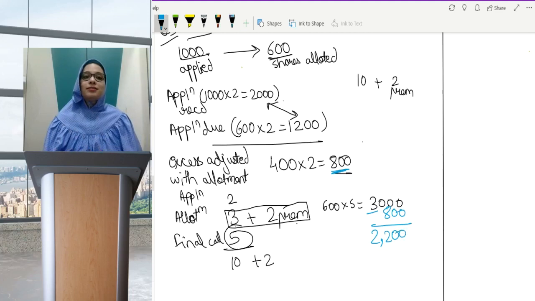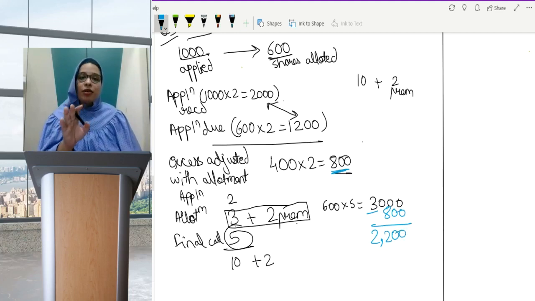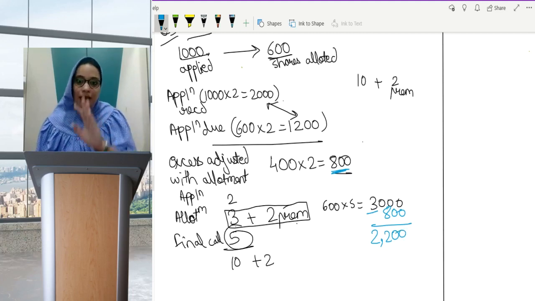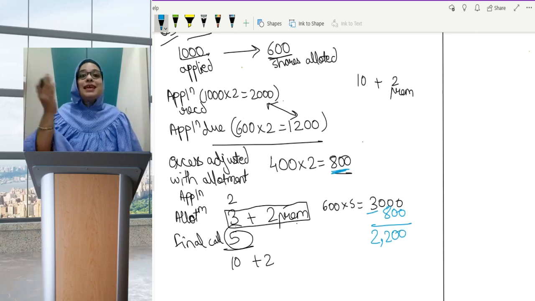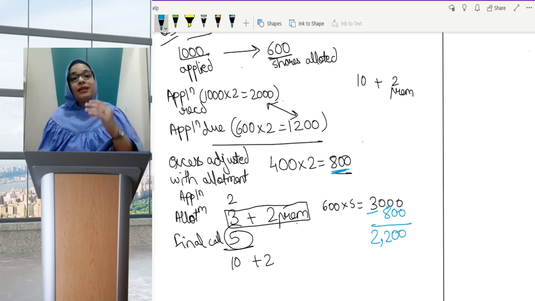Are you getting it? See, at the time of allotment we have to receive 3000 from him, but 800 is already with us as his advance. 800 is the advance which I already have from this person.